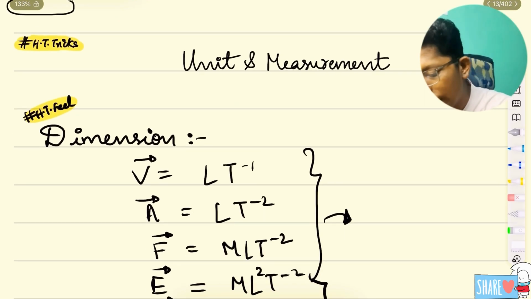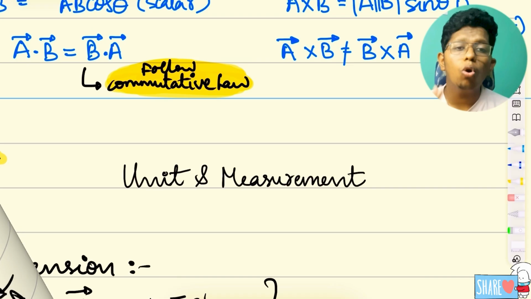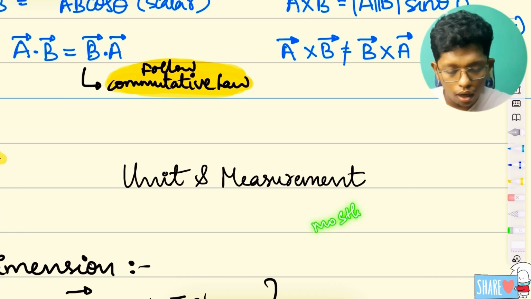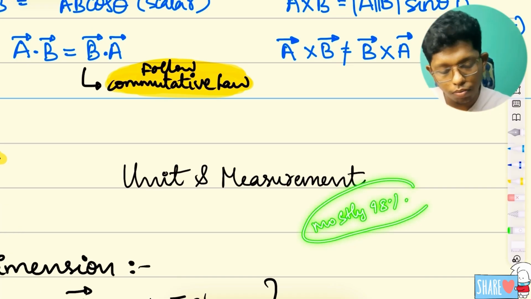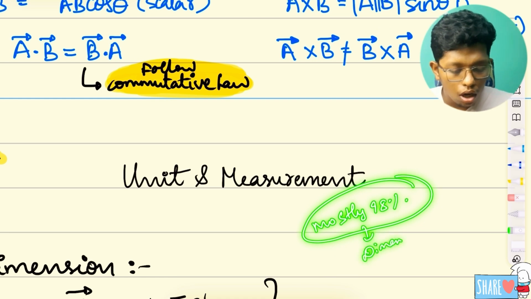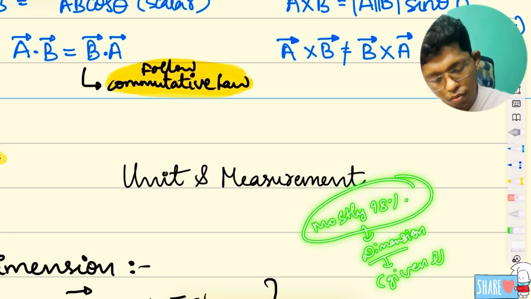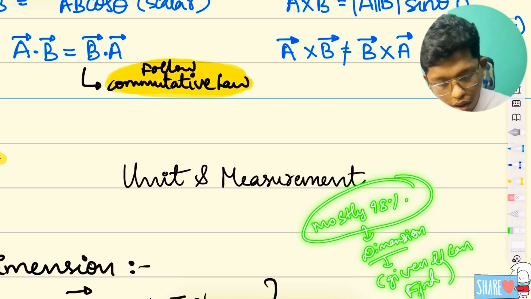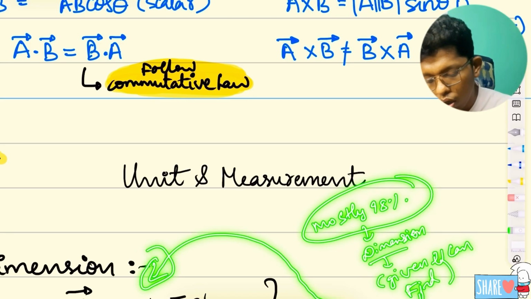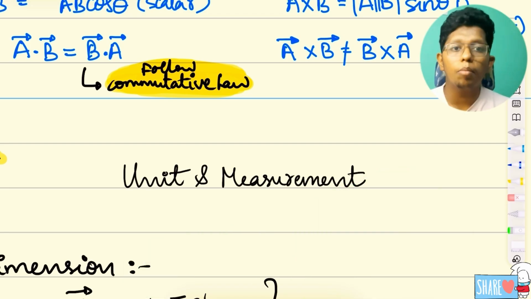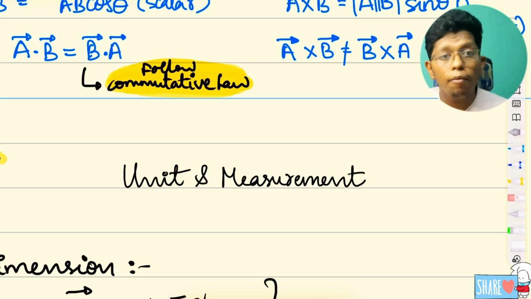First, with the HT star trick, mostly 98% of the dimensions of a given formula you can find by remembering some important dimensions. By definitely remembering these, you can find the dimension of any formula in a fraction of a second. For that, you should be learning the formulas.